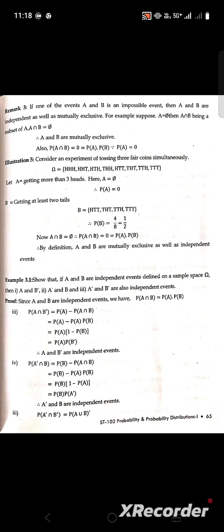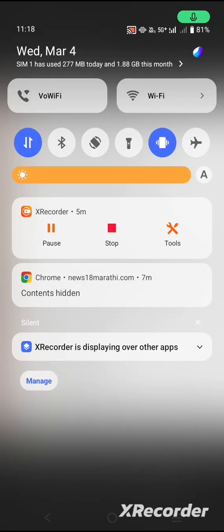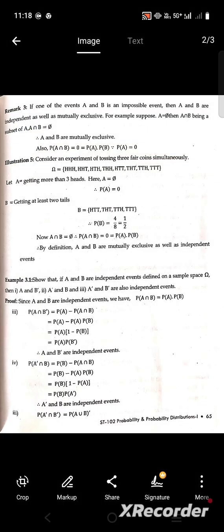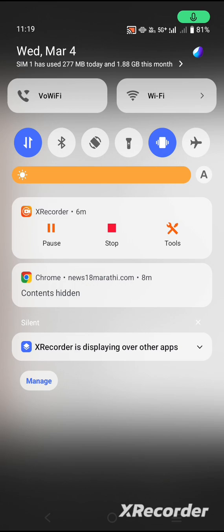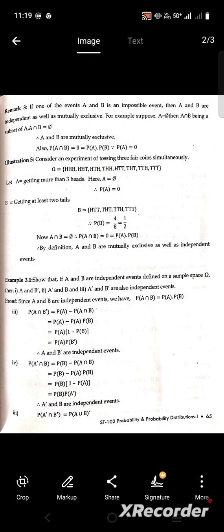Consider an experiment of tossing three coins simultaneously, and then the sample space of these three coins is HHH, HHT, HTH, HTT, THH, THT, TTH, TTT. Let A equal getting more than 3 heads in this sample space.